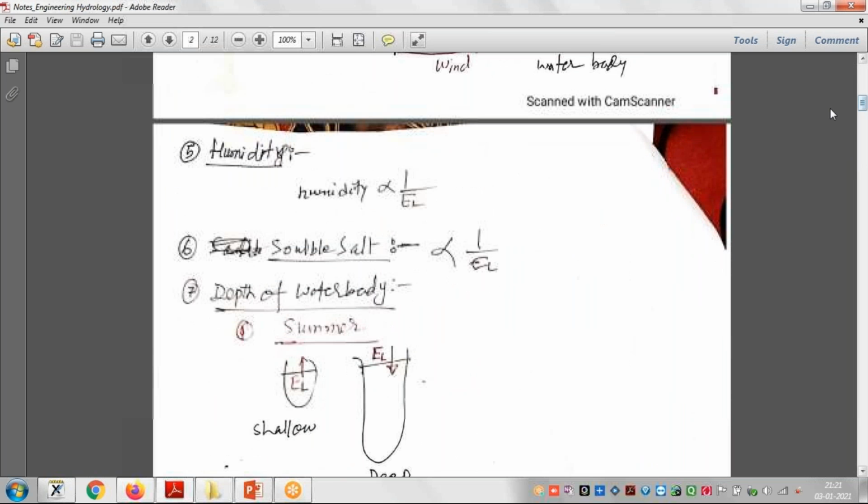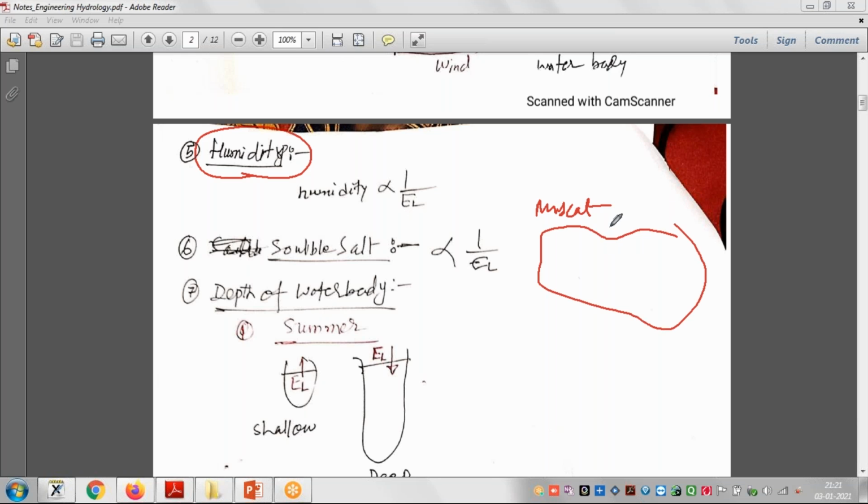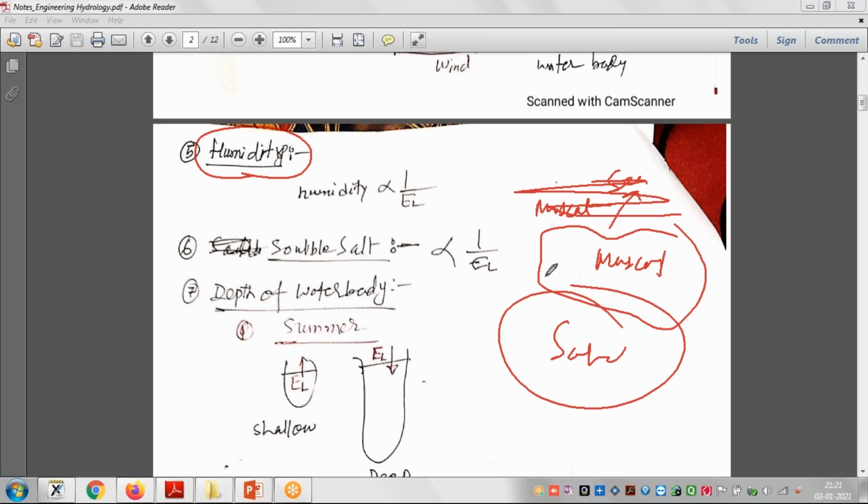Now next is humidity. Humidity generally occurs near the sea area. Suppose Muscat is there, right? This Muscat city is near the sea. Or Sohar city, which also has a sea nearby.